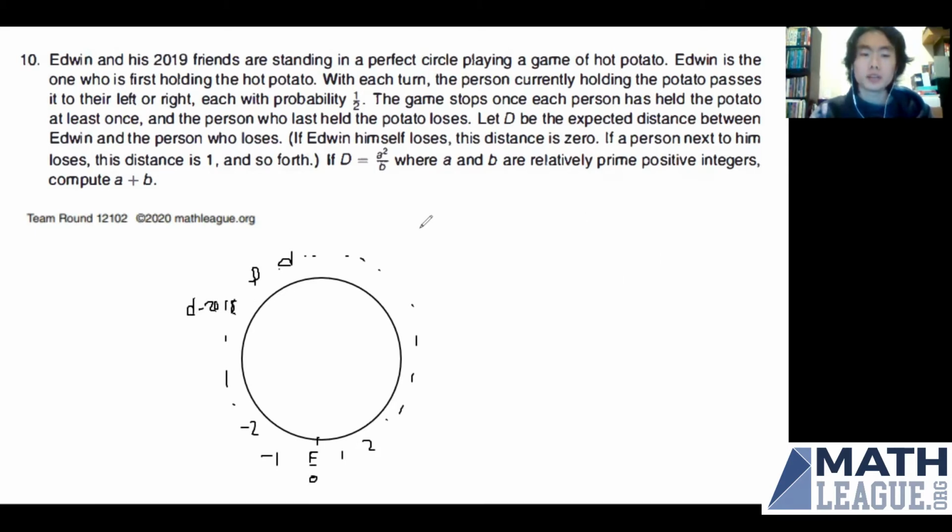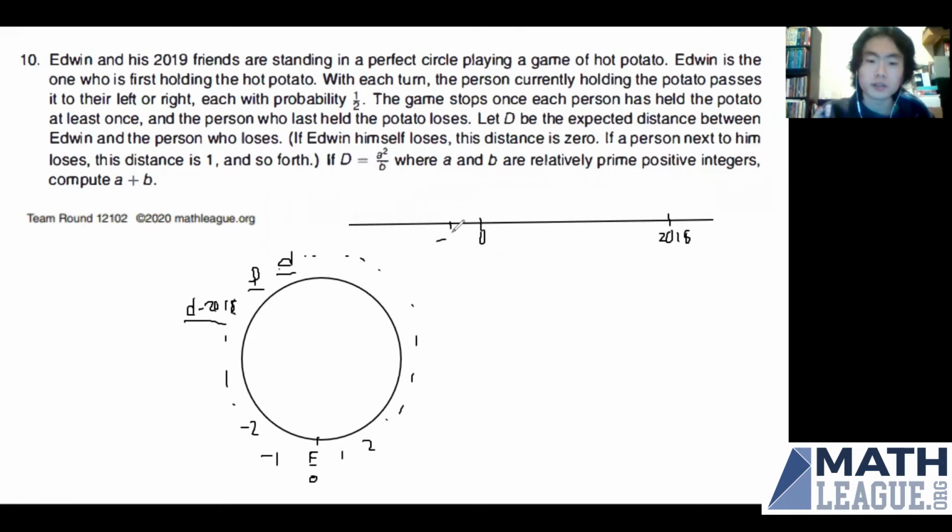Okay, so now we note that before the potato gets to person P, it has to reach either person D or D minus 2018 first, because reaching person P will require the potato to pass through all the people between P and Edwin in either direction. Okay, so now we consider a number line, and suppose a marker that starts at 0. And at each point in time, it goes either to the right or the left with probability 1/2. And so somewhere along the number line, we're going to have 2018.